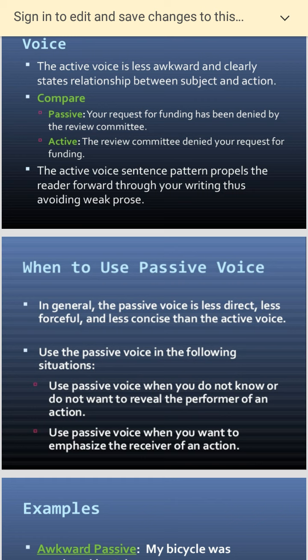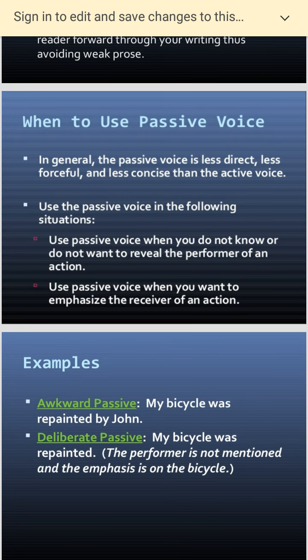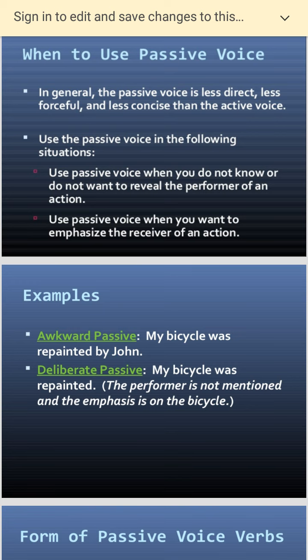Something like, somebody did something. You don't want to be clear about it, so you use a passive voice. You use a passive voice when you want to emphasize the receiver of an action. Example, my bicycle was repainted by John.